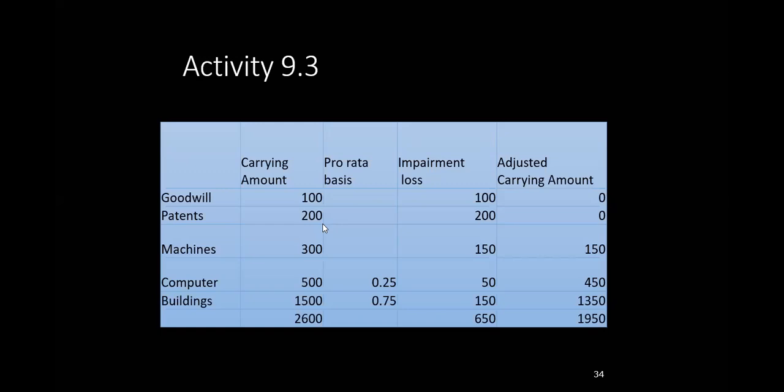Where is 2000? Another 500? No. No. What you are telling is the total impairment loss is 650. Out of 650, you remove 150.